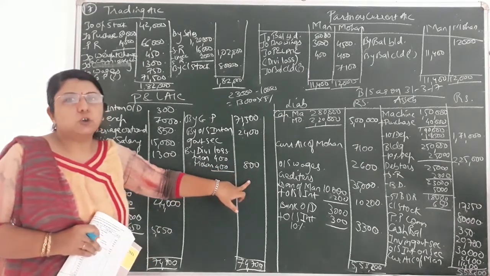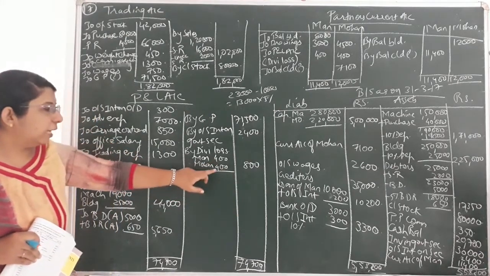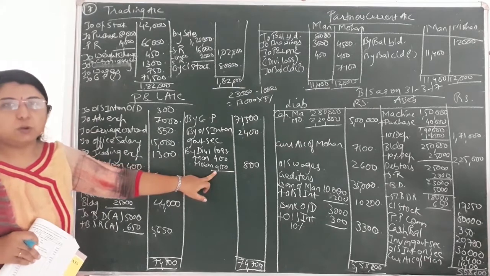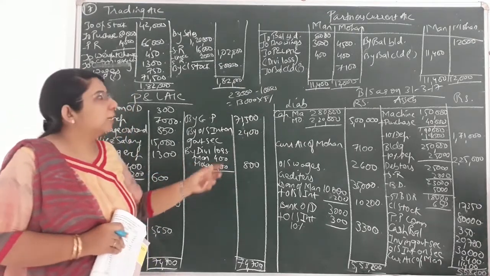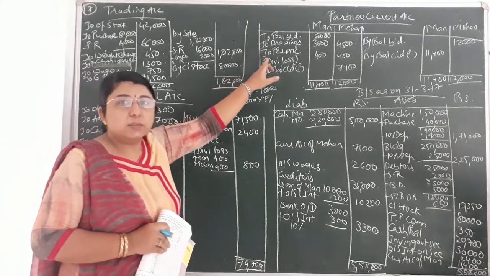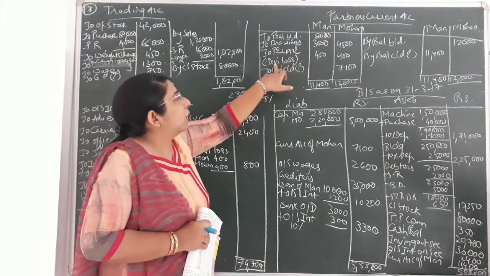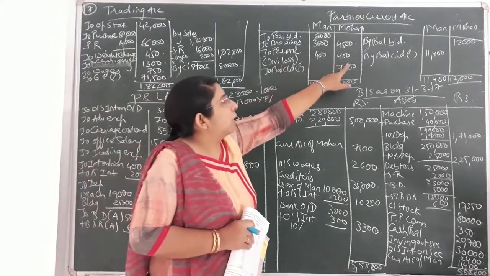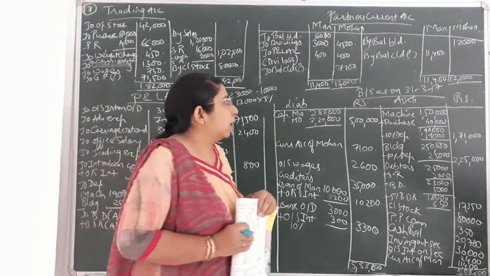And profit sharing ratio is already given to you in the question, that is 1:1. So each partner will get 400 rupees as share of loss. Now the second effect, here it is credit effect, so the second effect would be on the debit side of partners' current account. You can see on the debit side I have written to P&L account, in bracket divisible loss, for both the partners 400 and 400.